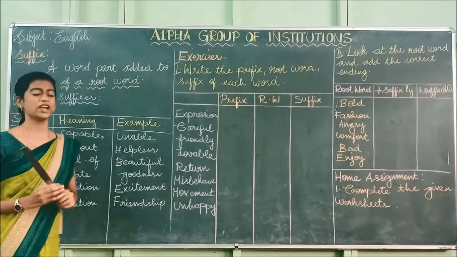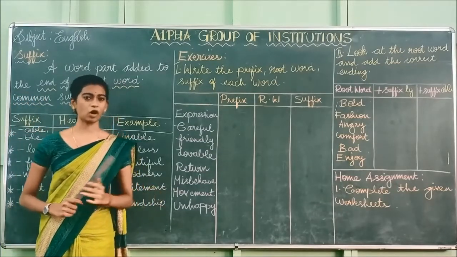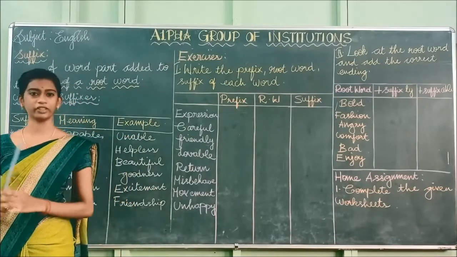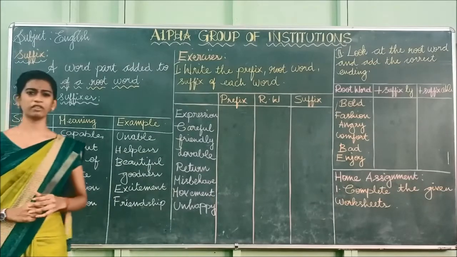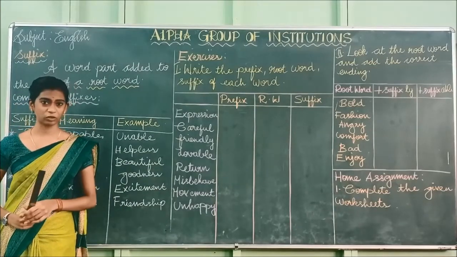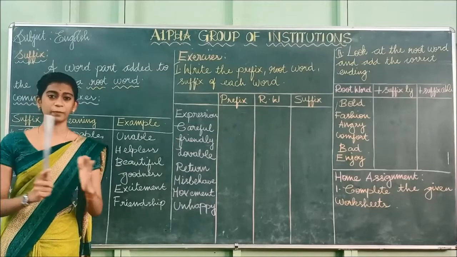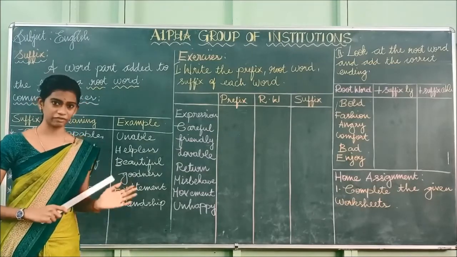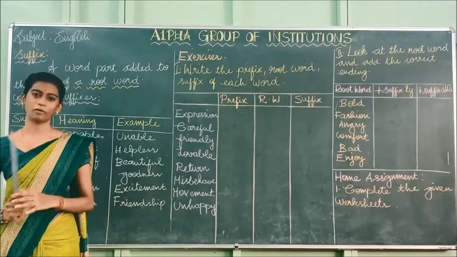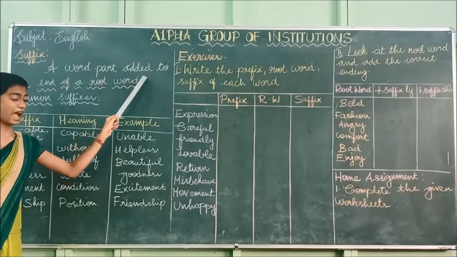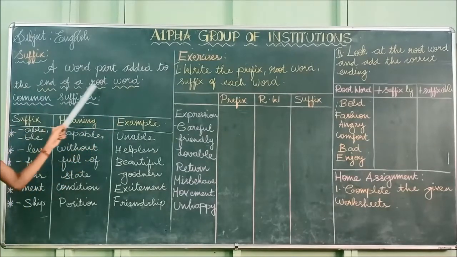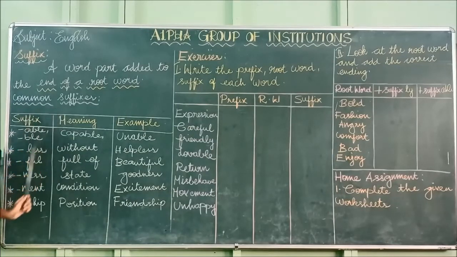So what we have to do is add a letter or a group of letters to the end of the root word, and that is known as the suffix. In prefix, what do we do? Yes, we add the group of letters to the beginning of the root word, and for suffix we add at the end of the root word. So don't be confused. Have you understood?